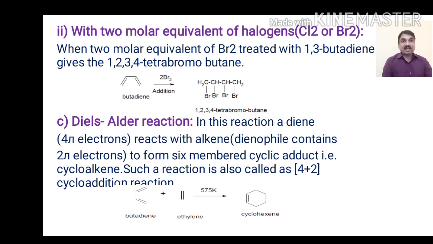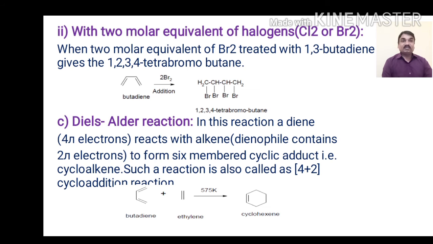So next is the Diels-Alder reaction. This Diels-Alder reaction is very important in synthetic organic chemistry, and it follows a 4-pi plus 2-pi cycloaddition. It is the reaction between dienes and dienophiles in presence of heat, preferably 575 Kelvin. It gives the 4 plus 2-pi electron addition product. So these reactions are also known as cycloaddition reactions.